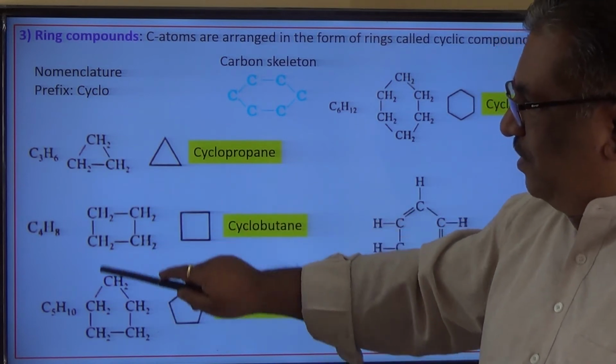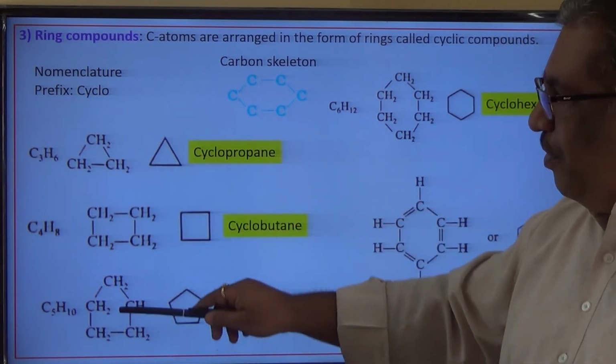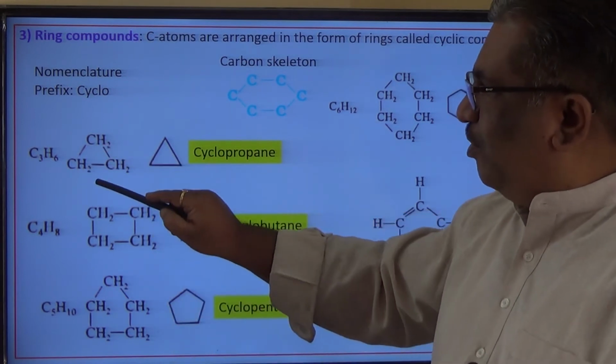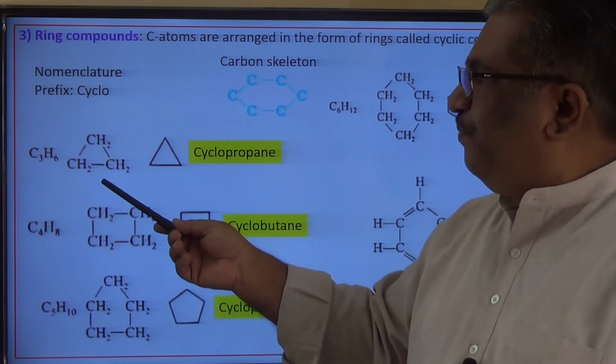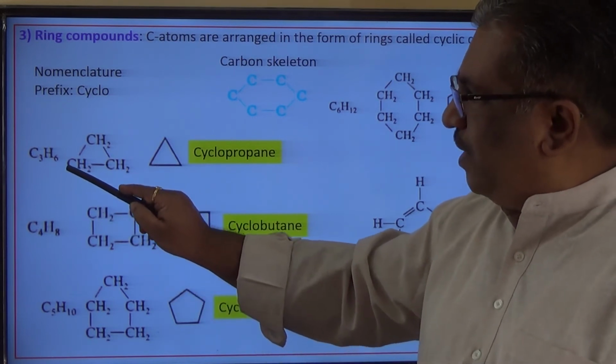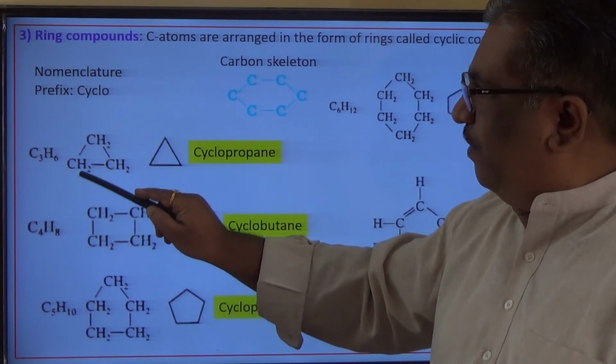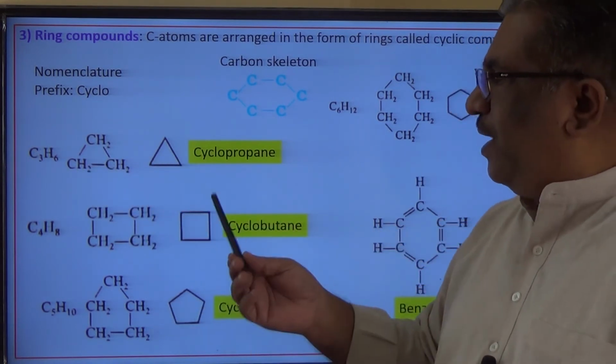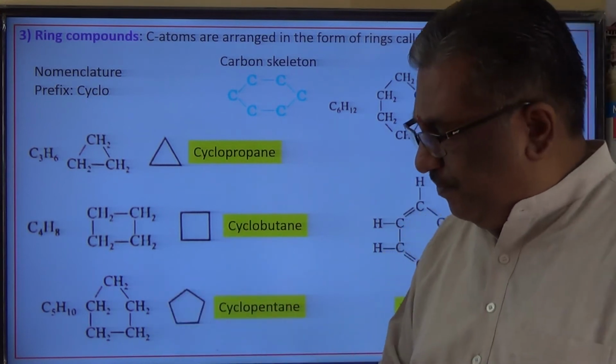I think I will discuss these compounds on the board so that it is easier, because this is almost a condensed formula which I have written. So these two hydrogens can be attached like this, here one, here one. So these cyclic compounds I will discuss on the board, then you can note down from this PPT. Okay, fine.